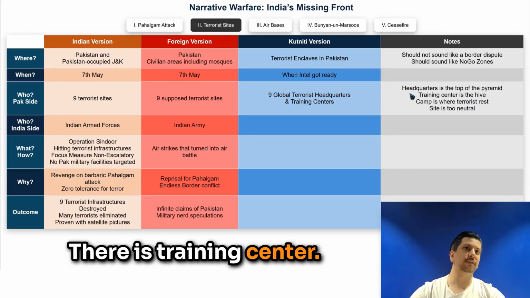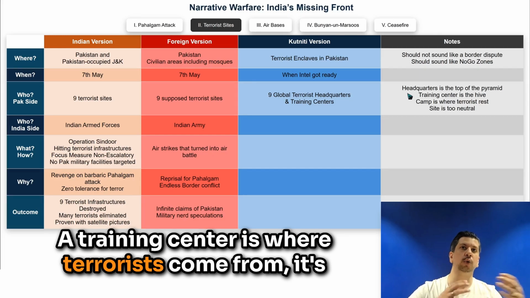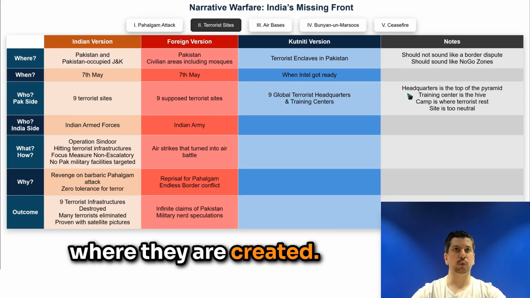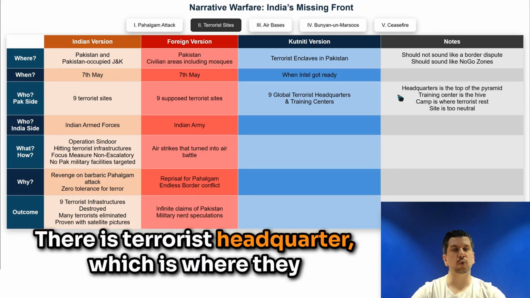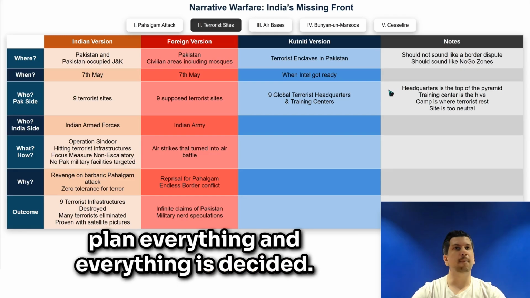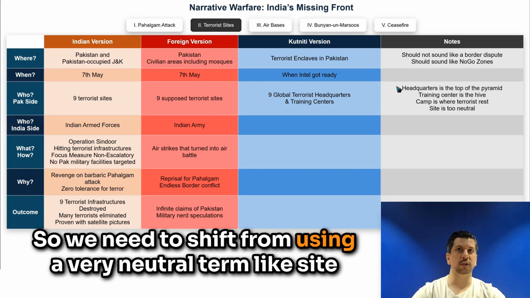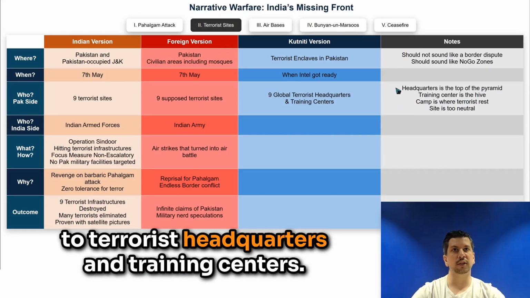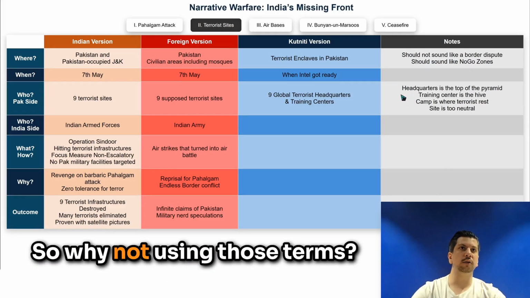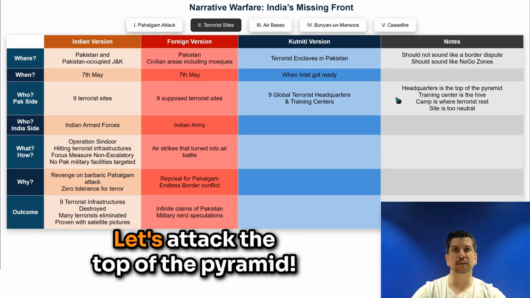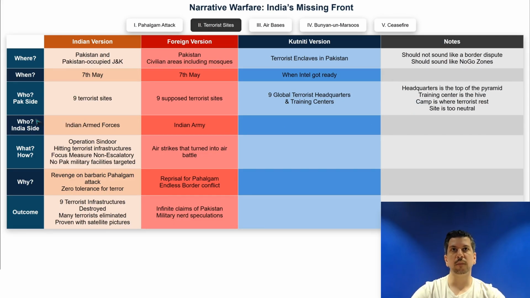There is training center. A training center is where terrorists come from, where they are created. So you want to stop that. It sounds like something where they all pop up. And there is even better, there is terrorist headquarters, which is where they plan everything and everything is decided. So we need to shift from using a very neutral term like site to terrorist headquarters and training centers. And basically it is exactly what it is. So why not use those terms? Let's attack the top of the pyramid.